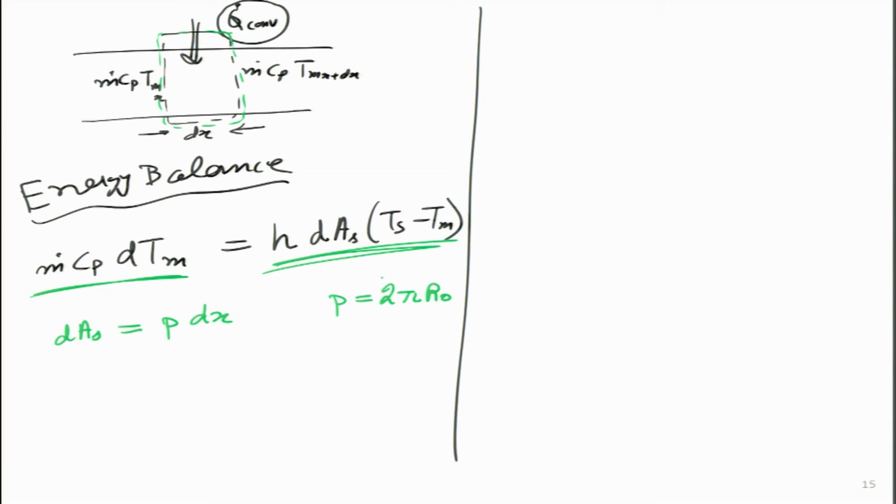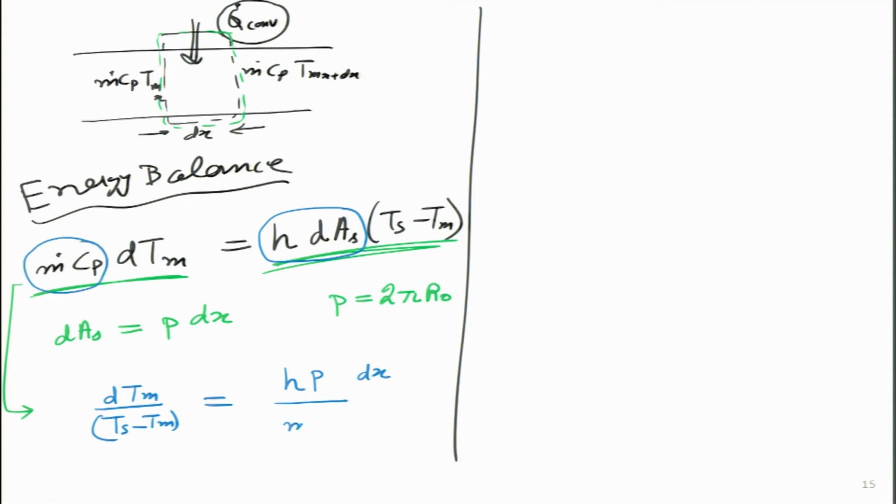With this particular definition, I think I can move things around and try to solve this differential equation. How can I do that? I will first simplify it and write it in this form. I will say dTm divided by Ts minus Tm, and I can take everything else on the right hand side. So h dAs will now become h into P into dx, and the only thing I have to divide it with is m dot Cp. So this whole thing is a constant.